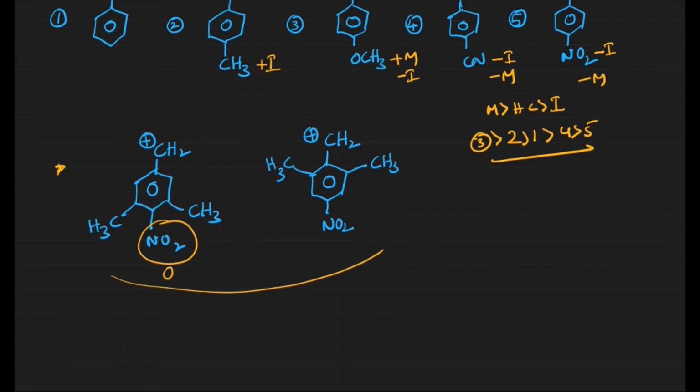When it becomes out of the plane, what happens? For delocalization, right, conjugation, all the groups must be in the plane to overlap the orbitals. But the group is out of the plane, so there is no mesomeric effect with the NO2 group over there. If there is no mesomeric effect, what effect will be there? Only the inductive effect will be there. And in the case of the second one, there is no such thing over here. It is in plane. This effect can be shown directly over here because it is at the para position, right? Mesomeric effect we can see at the ortho and para positions. That's why the second one is comparatively less stable than the first one.